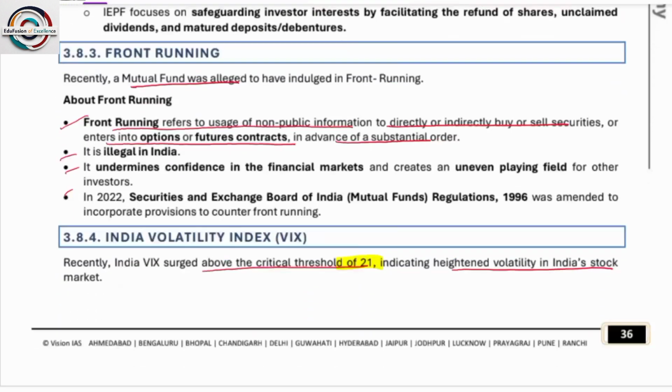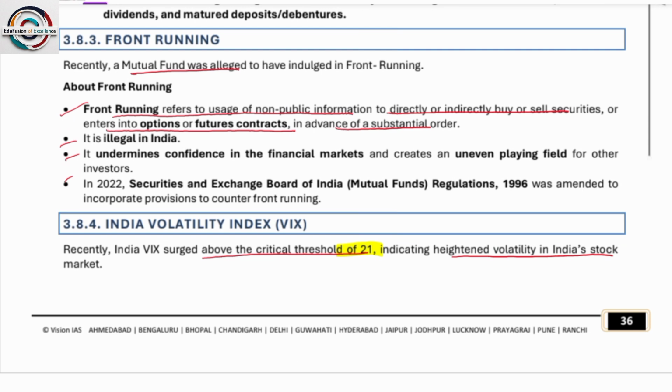Okay. Next, front running. A mutual fund is alleged to have indulged in front running. What is front running?